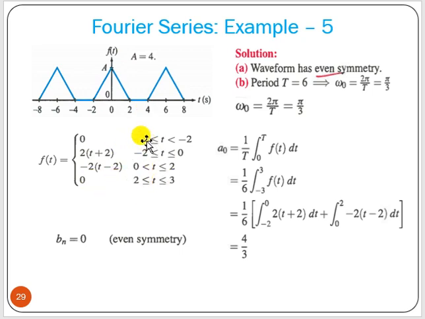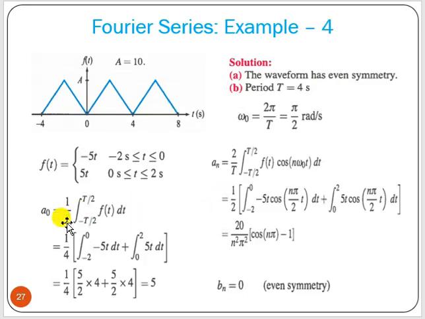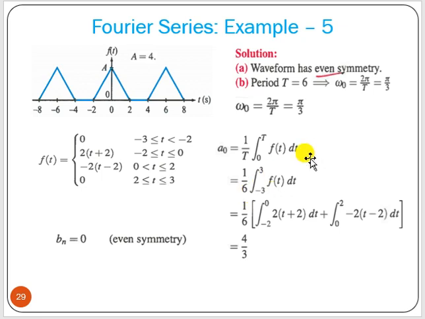Now why do you have to consider minus 3 to 3? Because it is given that the period is T equal to 6. Now this is even symmetry, so you have to find out a0. a0 is 1 by T, integral of f(t) dt. So we can write minus 3 to 3, that is the full length. We can ignore the 0 part, so minus 2 to 0 this function, 0 to 2 this function, and if you solve you will get this result. Now as this is even symmetry, bn is always 0.